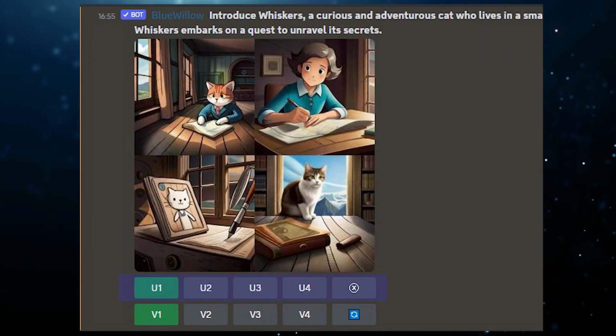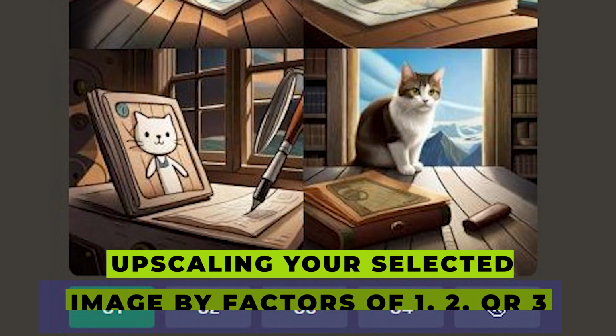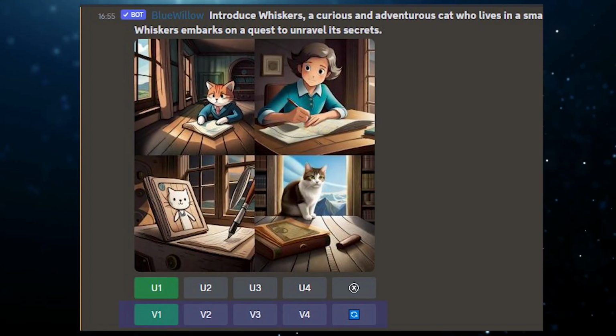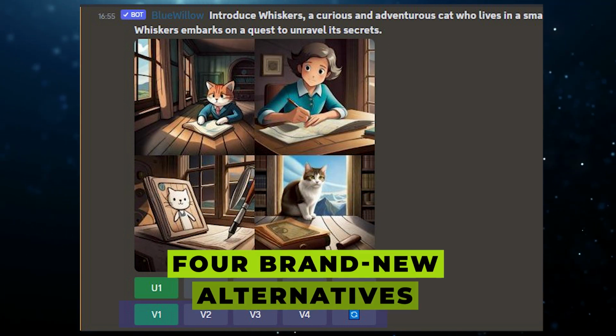The buttons U1, U2, U3, and U4 in the top row are for upscaling your selected image, from left to right and top to bottom. As for the bottom row, the buttons V1, V2, V3, and V4 generate brand new alternatives while maintaining the composition and style of your selected image.